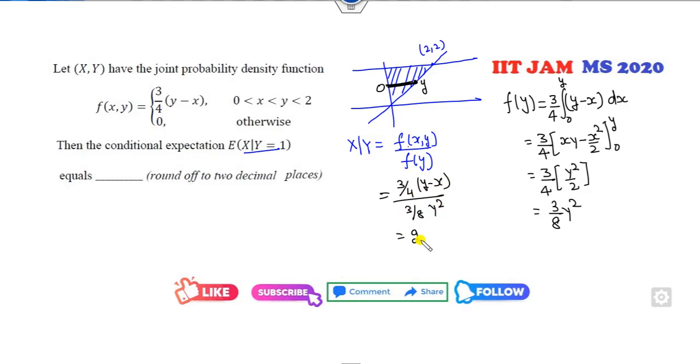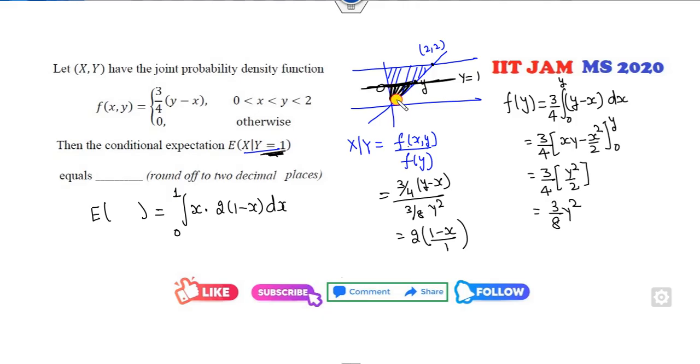So that will be twice, because I need y equal to 1. So I can substitute here. So what is the expected value of this quantity? Integration of x into PDF. Fine. So now what is the limit? It is 0 to 1. Why? It is not 2 because I have the restriction y equal to 1. So this is a line of y equal to 1, so my region is this one.